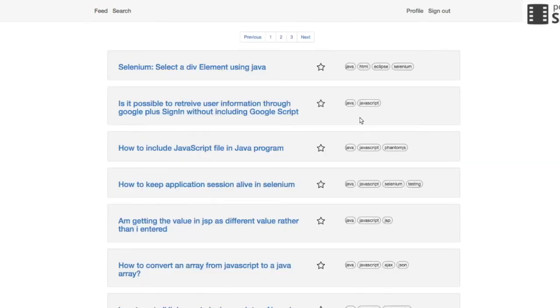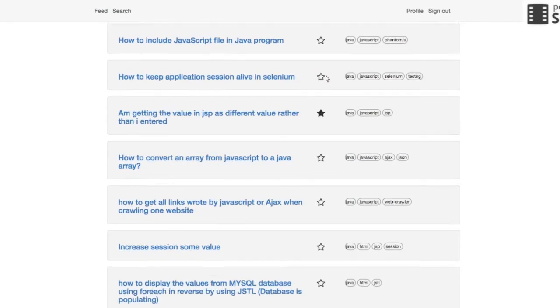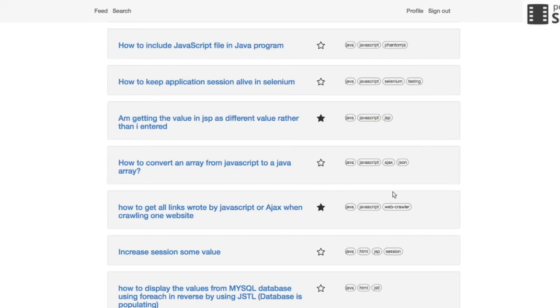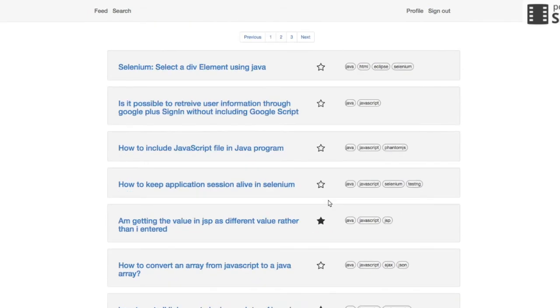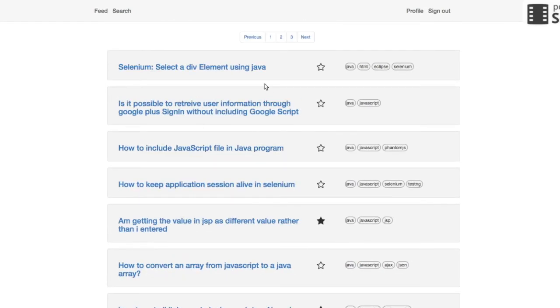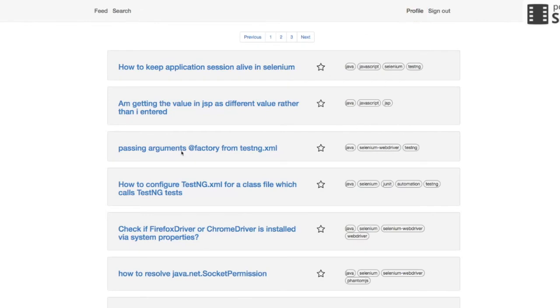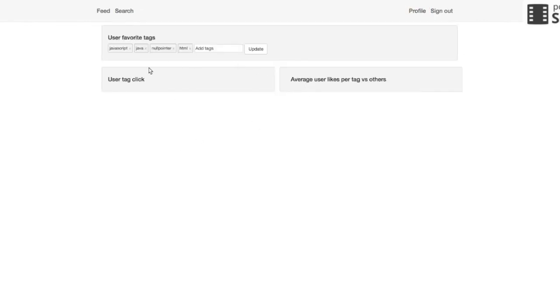Coming back to the feed, one more feature I wanted to mention is that the user can like these post recommendations that are offered to them. Whenever the user does an active interaction like that, we will be tracking those activities as well. To take a look at the profile page, let's switch to another account just so we have a buildup of data in the profile, and we'll have a better idea of how it goes.